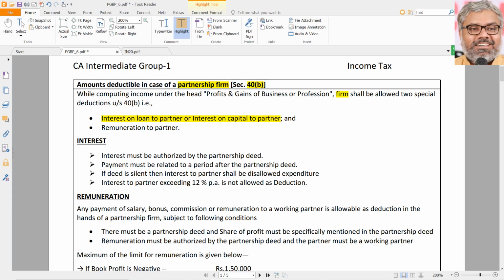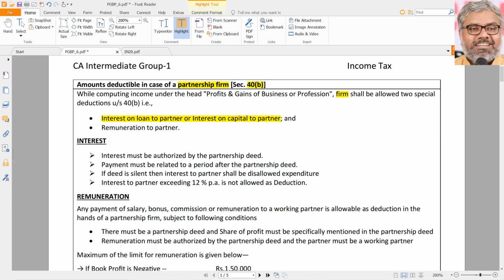No, Baba. The firm is not giving a loan to the partner. The loan was given by a partner to the firm. Now the firm is paying interest on the loan to the partner. Where you give the gap while reading completely changes the meaning of any particular sentence or phrase. If you read it like "interest on loan" "to partner," no, that is completely different.